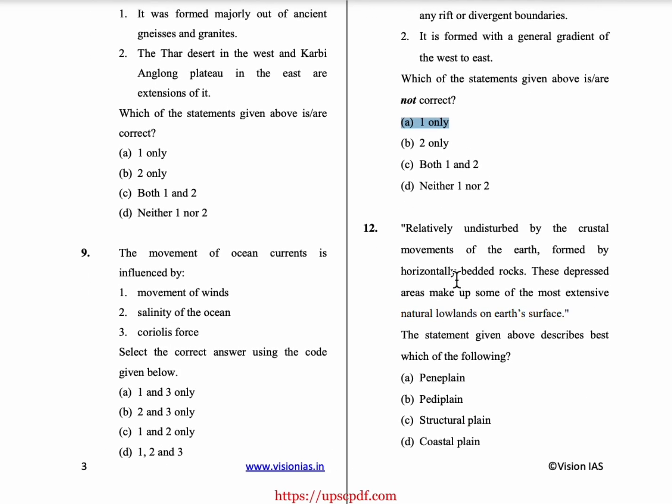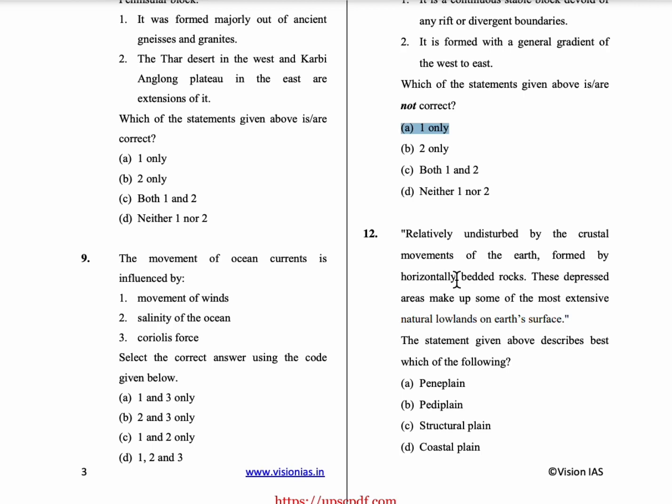12th question, relatively undisturbed by the crustal movements of the earth, formed by horizontally bedded rocks, these depressed areas make some of the most extensive natural lowlands on earth's surface. So which of the following does the statement given above describe best? Option A, peneplain. Next, piedmont plain. Next is structural plain, and last one is coastal plain.